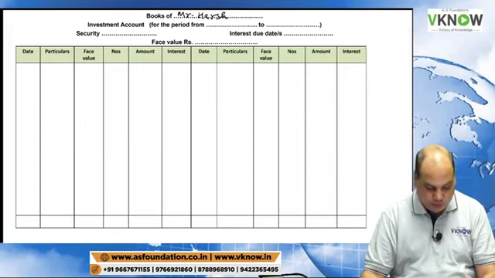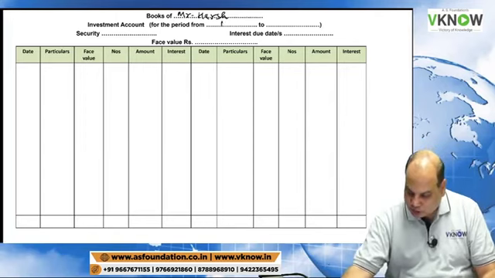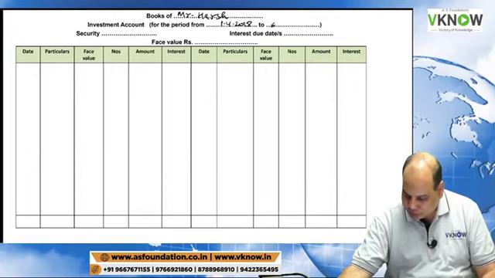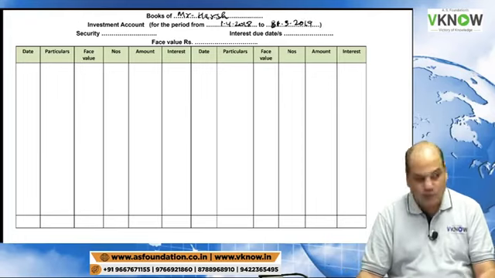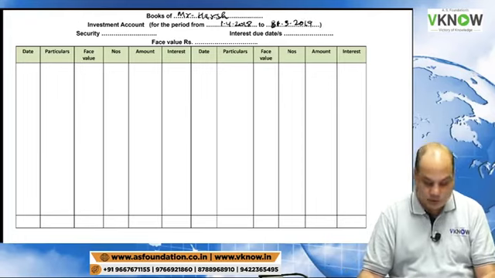Investment account for the period from 1/4/18 to 31st March 2019.